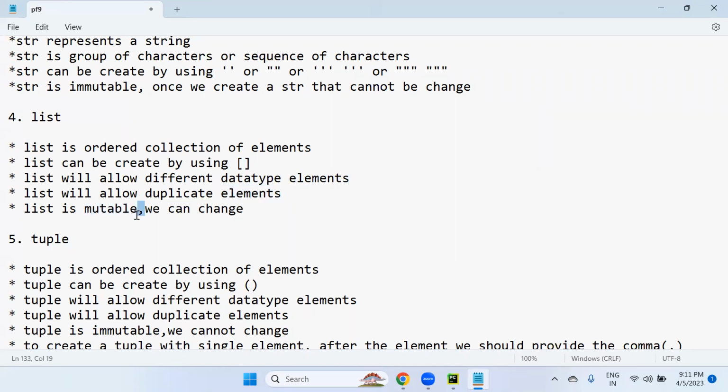A list is completely mutable. Mutable means modification is possible, we can change it. I'll talk about how to do this modification. If we try to modify an immutable object, why it doesn't allow the modification, I'll discuss later.